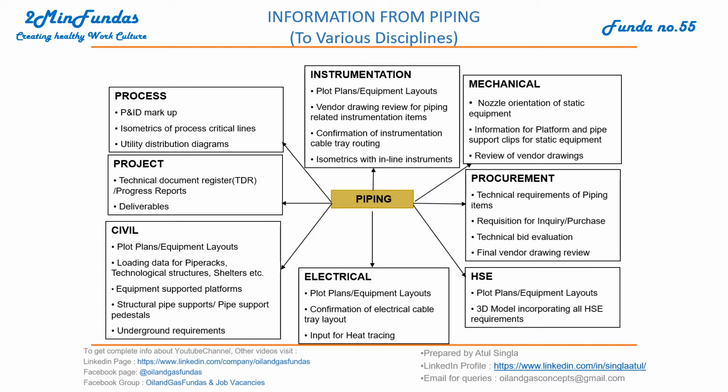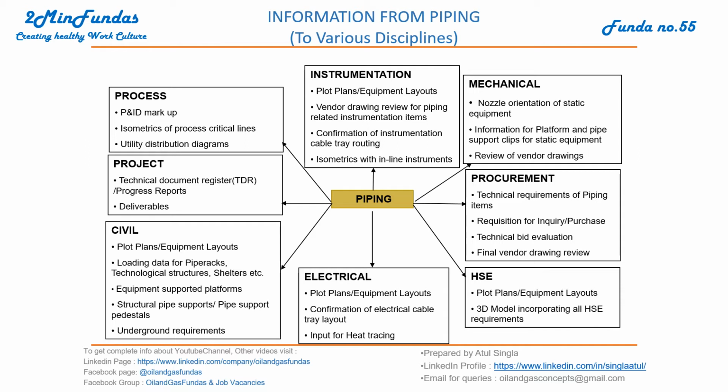At the same time, the electrical department are also looking for plot plan and equipment from piping and confirmation on electrical cable tray layout. They prepare some layout, cable tray layout, and they share it with piping, mutually discuss these things and they finalize them. Also, the input for heat tracing is given by the piping discipline to the electrical department.